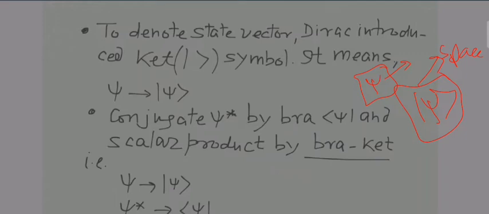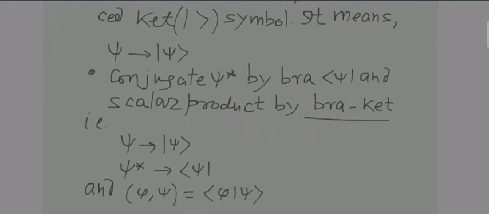Now when we take its conjugate, we simply denote it by star. Conjugate is denoted by star, right? So when I take its conjugate, psi star, it is denoted by bra, and it is of opposite notation.